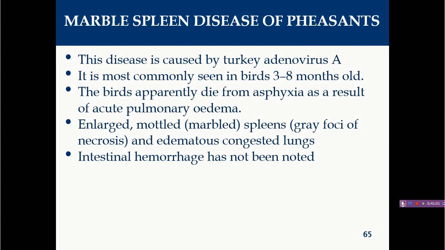And most importantly, why is it named marble spleen disease? Because the spleen is most commonly involved. You will find multifocal coalescing necrotic foci that particularly involve the spleen and lymphoid tissue. Due to these necrotic foci, you will find white or gray foci over the spleen, and there is an entire change in the color of the spleen. So the name marble spleen disease was given. Unlike turkey hemorrhagic enteritis, here you will not find any intestinal hemorrhages. The intestine is not affected; only the lungs and spleen are affected.